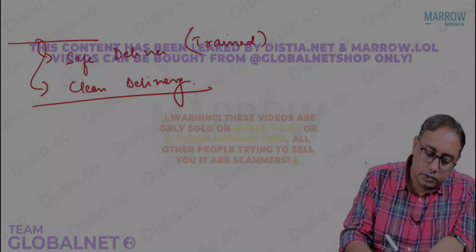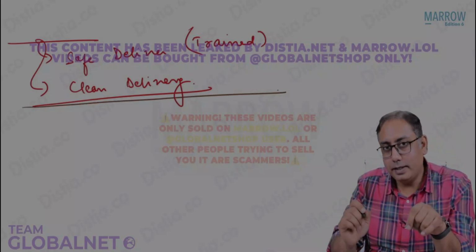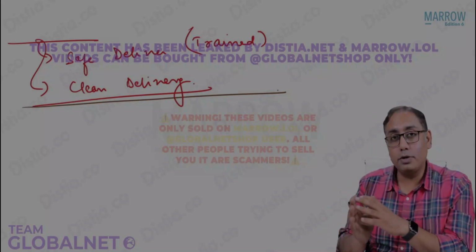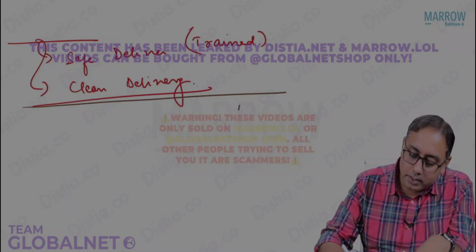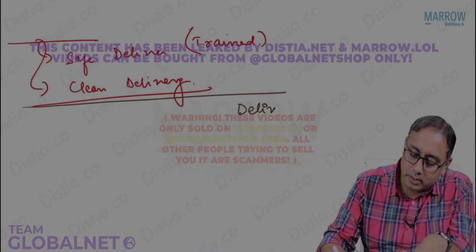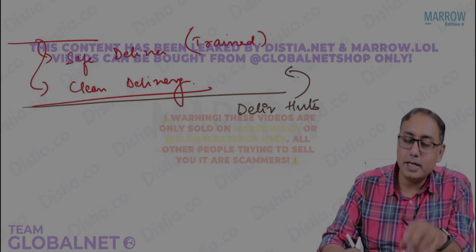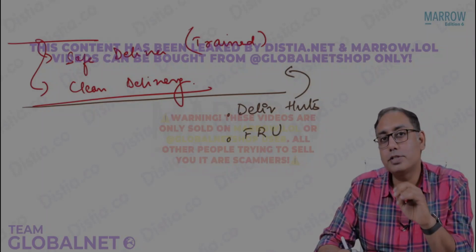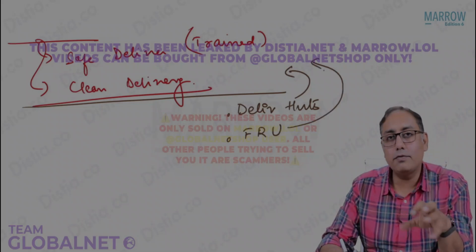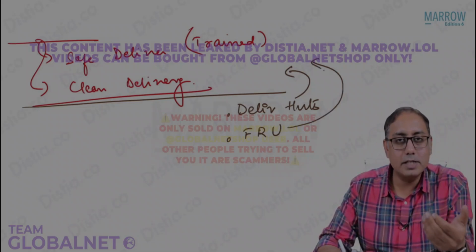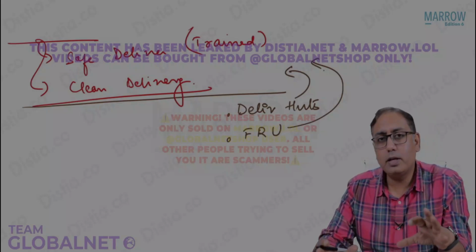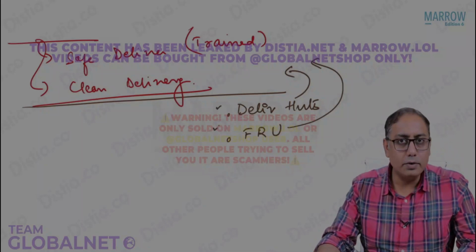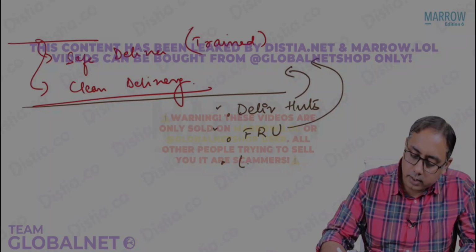MCQs on this. To have a safe and clean delivery, in the last module, when we talk about the RCH program, I will discuss that the government has built something called delivery huts. They give you a safe and a clean delivery. The government has also started the FRUs, the first referral units. They give you emergency care for a safe and a clean delivery, good quality cesarean sections without any infection rate and so on. So there are delivery huts, there is a mechanism for FRUs, and everything is controlled under the Lakshya program.